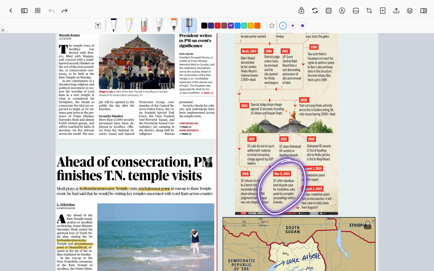By the year 2019, we find that the Ayodhya land dispute was finally settled once and for all, and all the parts of the Ayodhya land were given to the Hindu sections of the society.